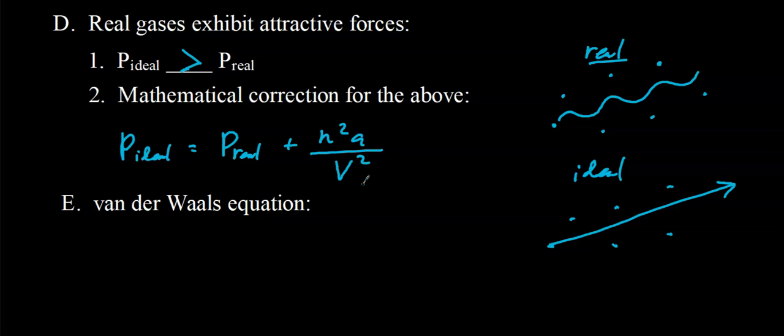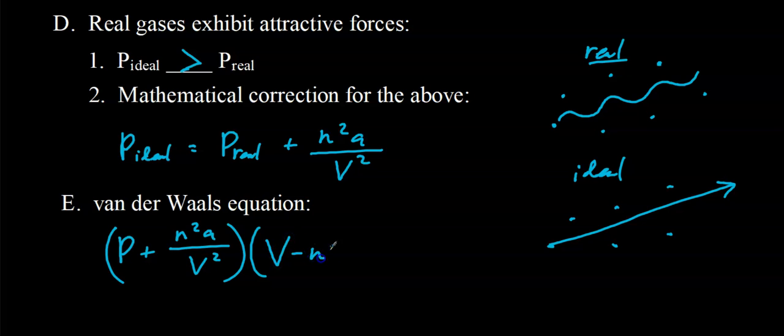All right, speaking of van der Waals, if we combine all of this, combine the correction factor for pressure and volume, plug that into the ideal gas law, here's what we get. So there's our pressure. There's our volume.